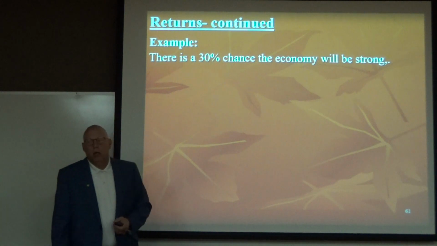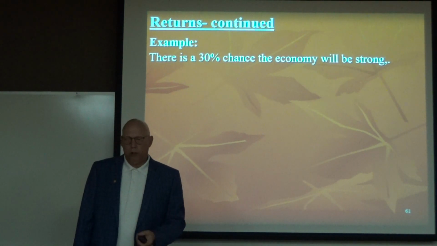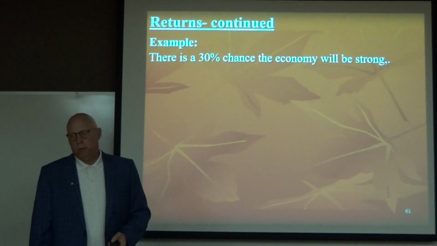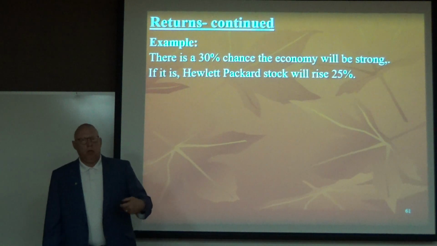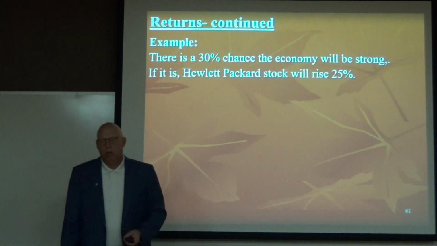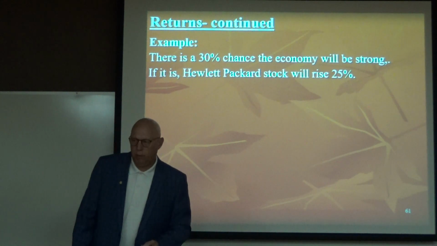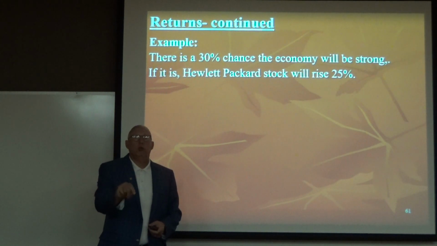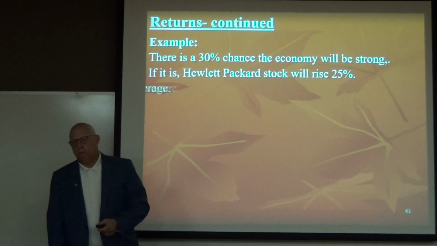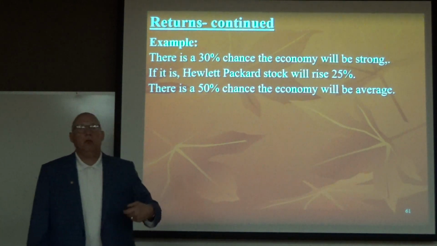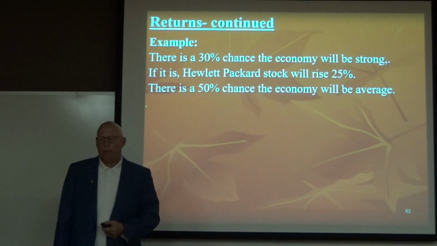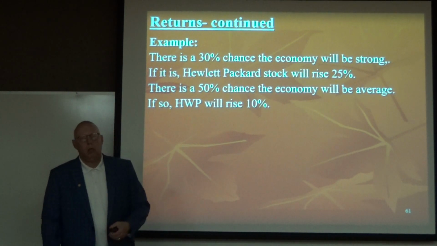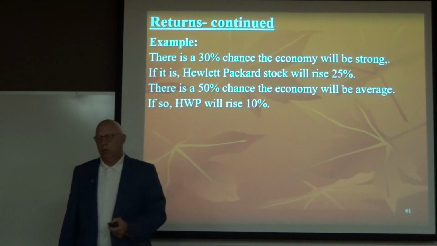Again, easy math. All right, there's a 30% chance the economy will be strong, and there is a relationship between the economy and security prices. Okay? If the economy is strong, then Hewlett-Packard stock will rise 25%. That's our estimate. So we're tying the return of the stock to economic growth. There's a 50% chance the economy will be average, not strong, but average. If so, Hewlett-Packard will rise 10%. Okay? Slower economy, lower stock return.